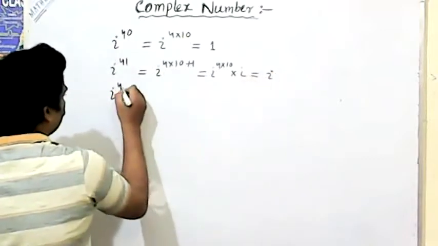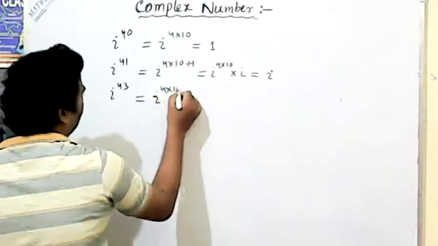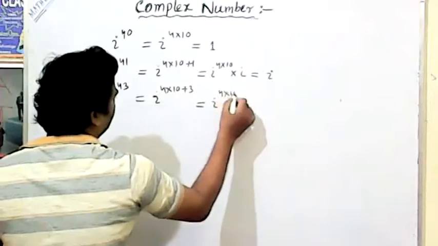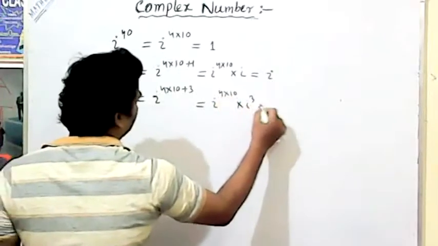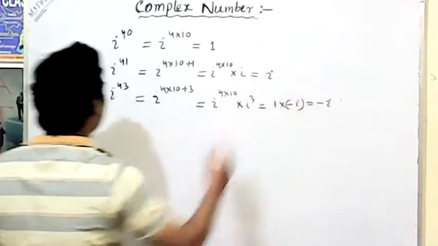Similarly, suppose i to the power 43 comes. i to the power 4 into 10 plus 3. That is i to the power 4 into 10, into i to the power 3. That is 1 into minus i, which is equal to minus i.